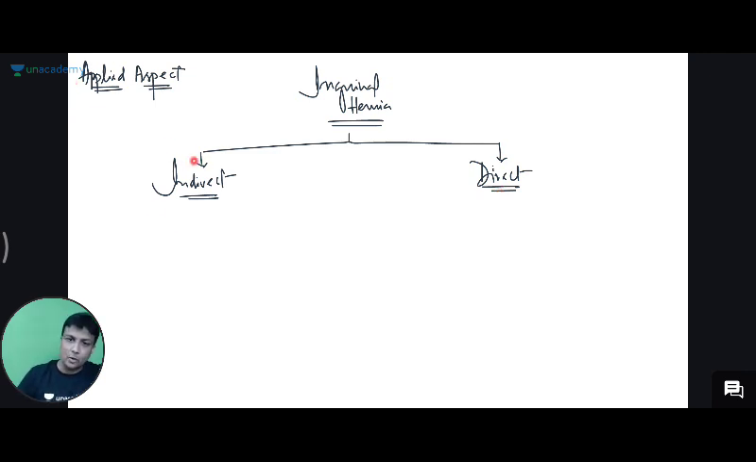Indirect inguinal hernia is the one which will be occurring via deep inguinal ring. The direct inguinal hernia is the one which will be occurring via the anterior abdominal wall. I'll give you one small diagram here. Everything will become very clear now.